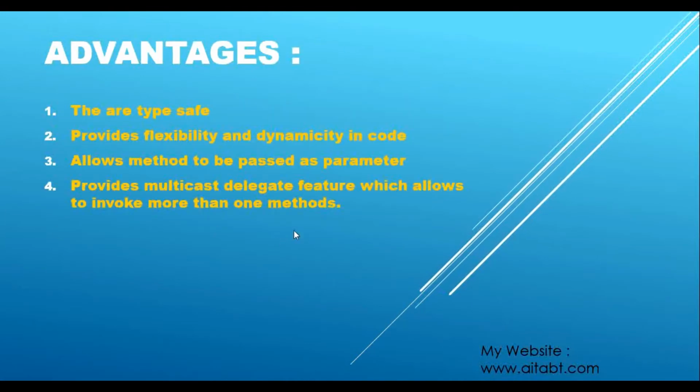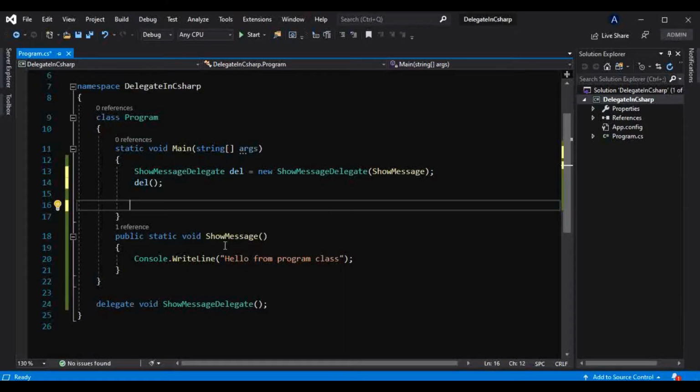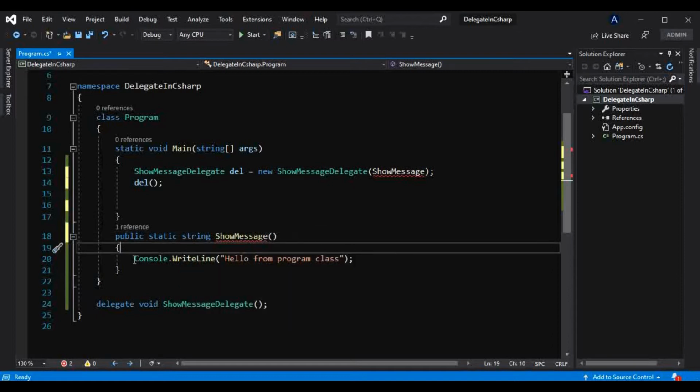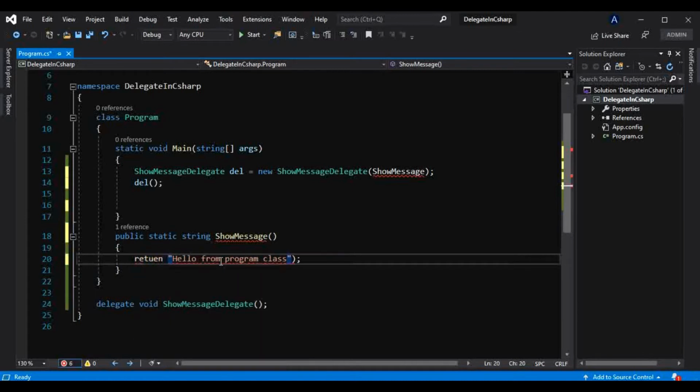Now these are the advantages of using delegates in C#. First, they are type safe. Let's see that. Now if I change the return type of this method to a string, and instead of showing that onto the console, I will return that, like this. As soon as we do that, it throws an error right there itself, at compile time. That is nothing but the type safe nature of the delegate.